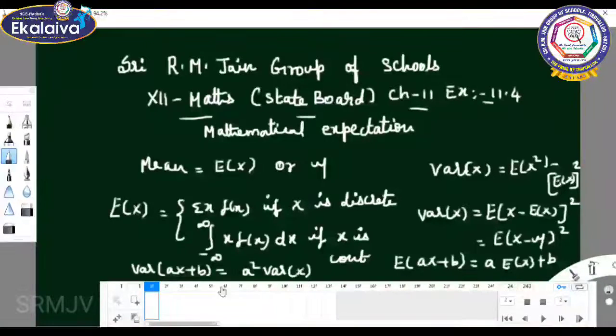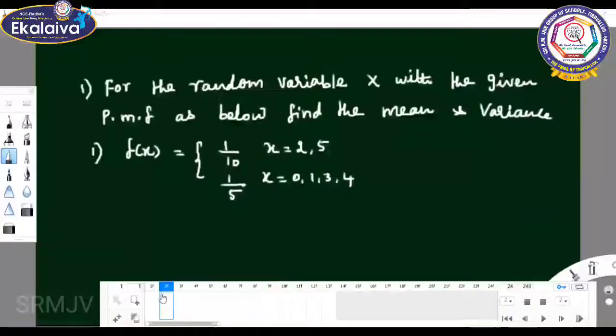Now we move on to the first sum. For the random variable x with the given probability mass function as below, find the mean and variance. First we should draw the tabular column for the probability mass function. X can take the values 0, 1, 2, 3, 4, 5.